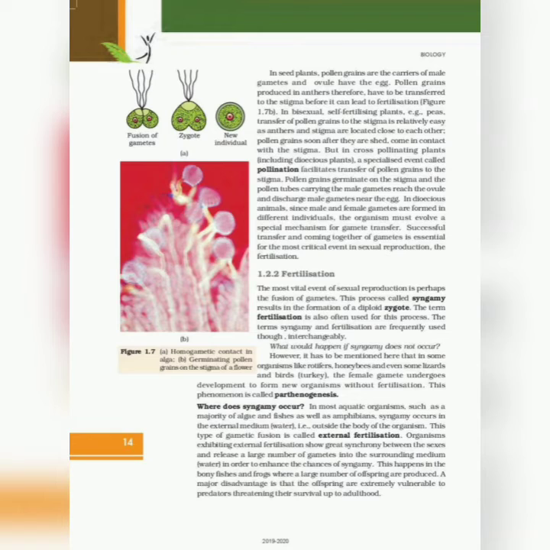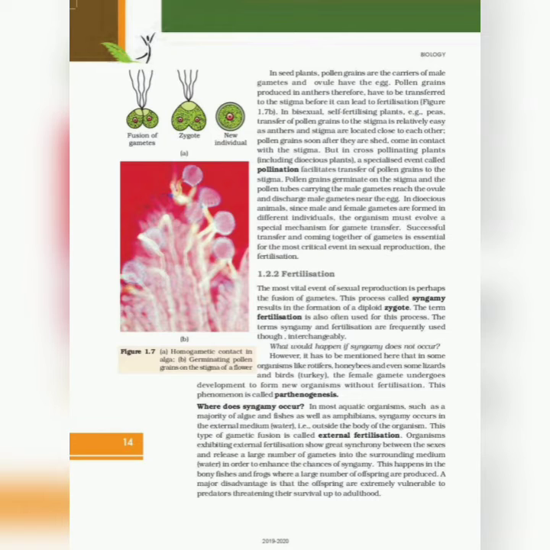Pollen grains germinate on the stigma and the pollen tube carrying the male gametes reaches the ovule and discharges the male gametes near the egg. In dioecious animals, since male and female gametes are formed in different individuals, the organisms must evolve special mechanisms for gamete transfer. Successful transfer and coming together of gametes is essential for the most critical event in sexual reproduction, the